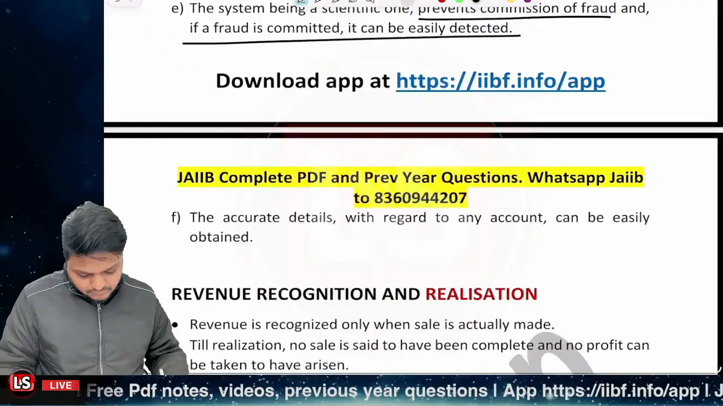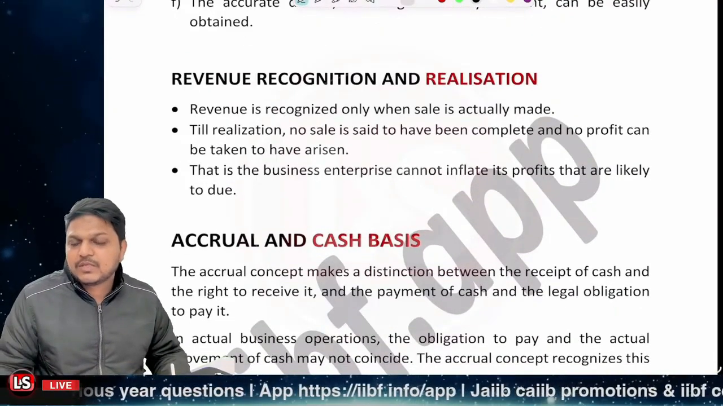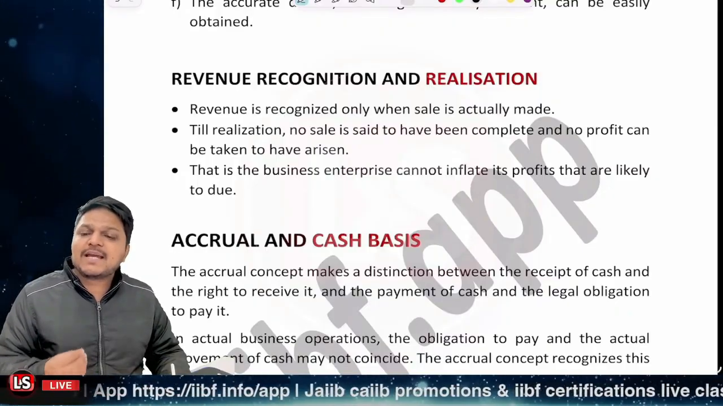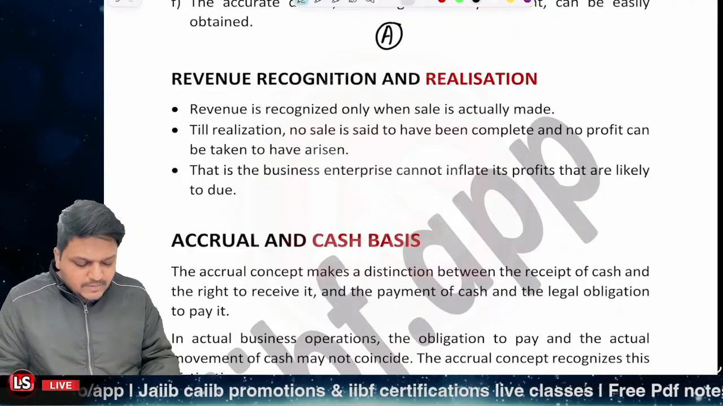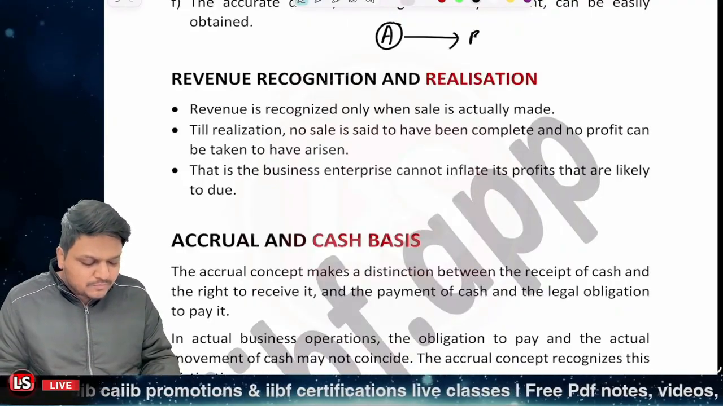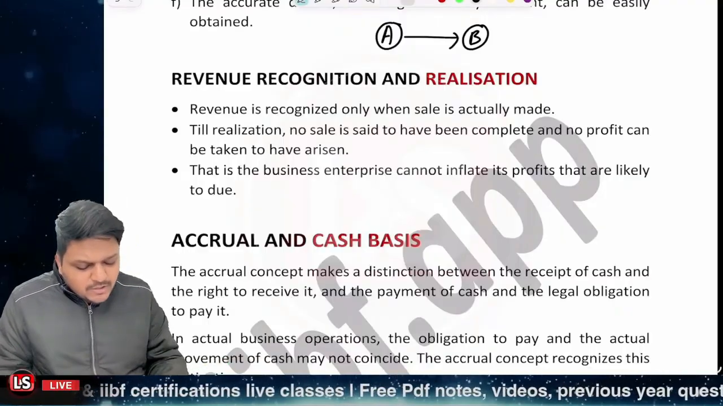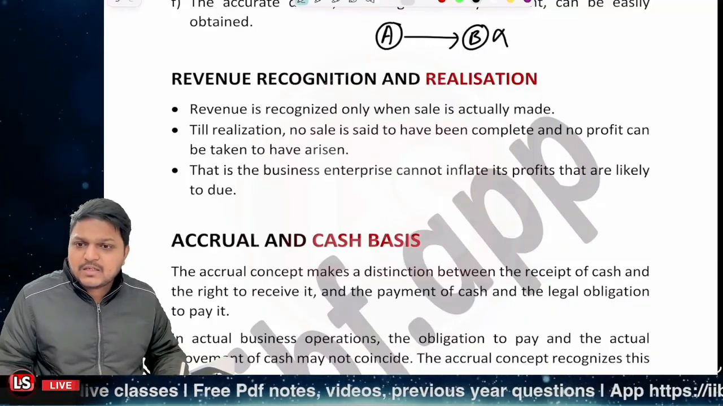Further, it's related to revenue recognition and realization. We are to recognize the revenue when the sale is actually made. Let's say A promised that I'll be buying the product from you after 2 months. B cannot record it as a sale because it is not realized, right?